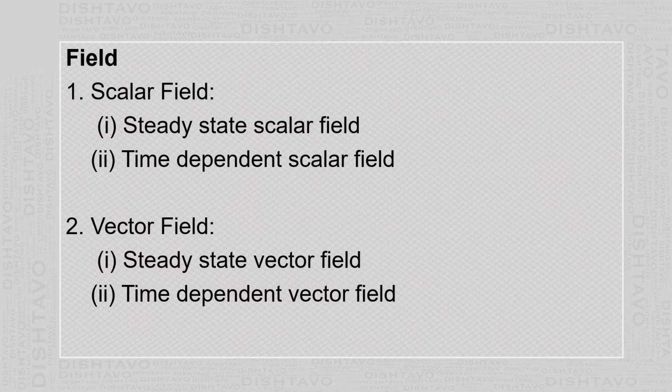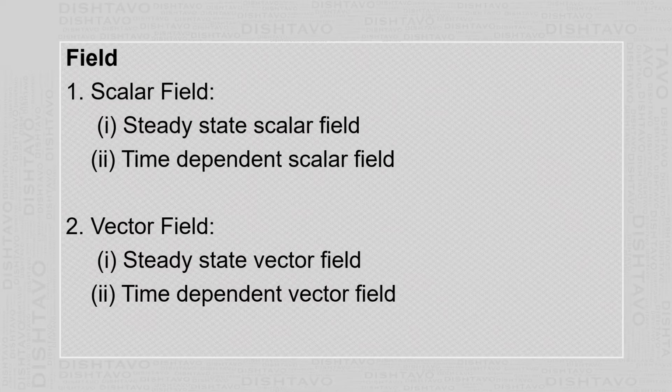The fields are of two types. One is a scalar field, second is a vector field. A scalar field is a function which has only magnitude, whereas a vector field is a function which has magnitude as well as direction. The scalar field is of two types. First, steady state scalar field. Second, time dependent scalar field.